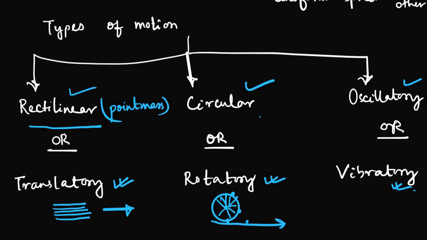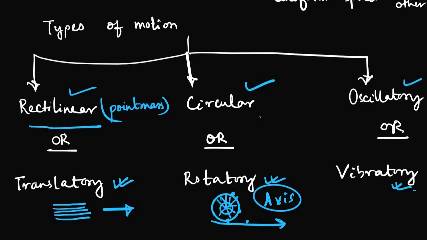It may be a circular one, but it will be called rotatory because the sphere or the circular item which is constituting it is not a point mass. As it has a definite mass and it is rotating around its axis also, axis plays a very vital role in rotatory motion. We'll come to that. Then comes, for a point mass, oscillatory.